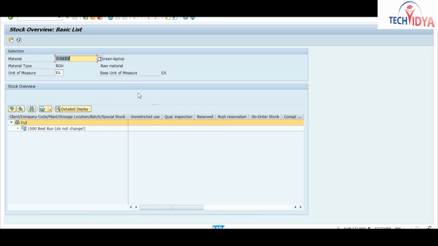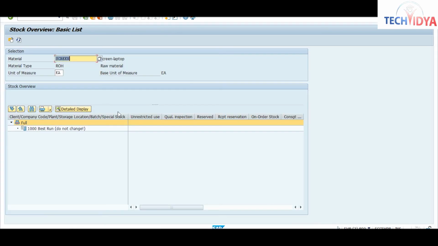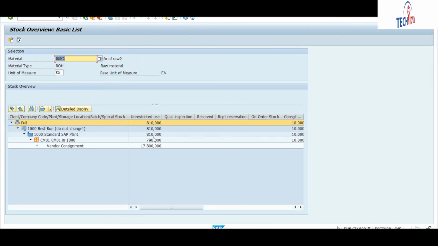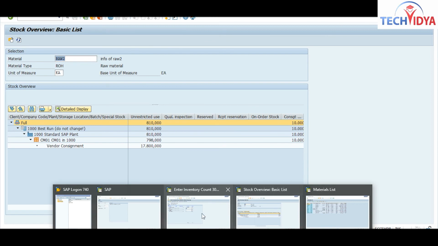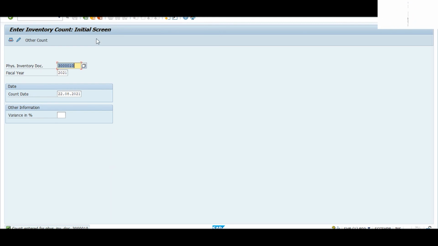It is showing 0 stock for this material, no stock is there. You will enter it with your count, so you will enter 0 stock here. For this material you have entered 0 stock. And for this material you have entered 800 quantity, and the book stock is showing 790. But I have entered 800 quantity. Now save this. So it is saved.